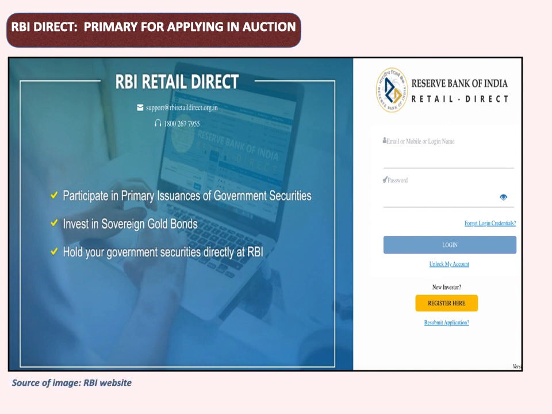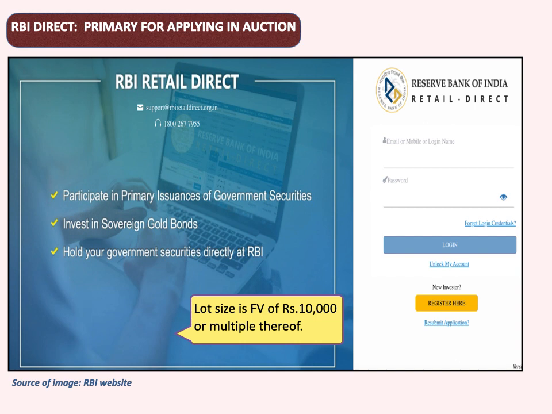Once the request is put, when the auction happens, the request is accepted and the government security is credited to my Demat account. If there is any remaining balance, that is refunded by the CCIL to my bank account. So this is the primary market, like an IPO. Here I can participate directly through this platform.